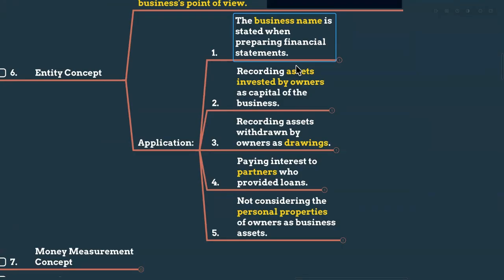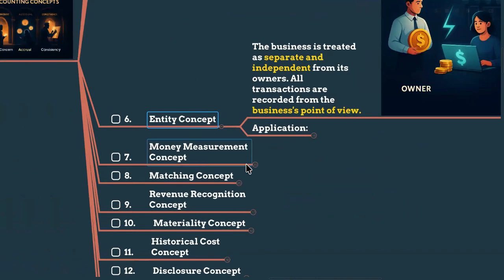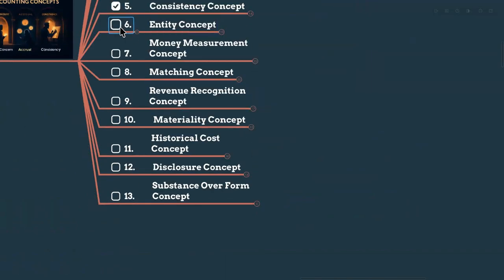But in accounting, we are not classifying anything. Any business, even if it is a company, sole proprietorship, partnership, corporation, anything, for accounting, we are treating businesses as separate from the owners, right? From the accounting perspective. So that is the entity concept, my dears. I hope you got a very good understanding, right?